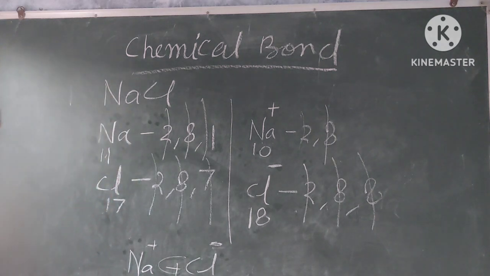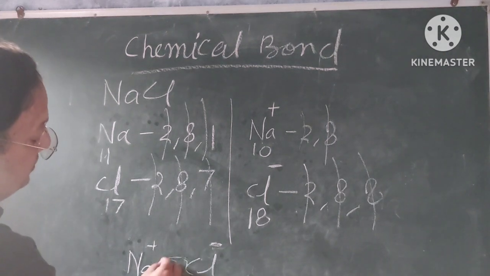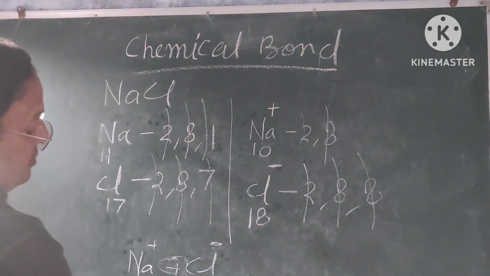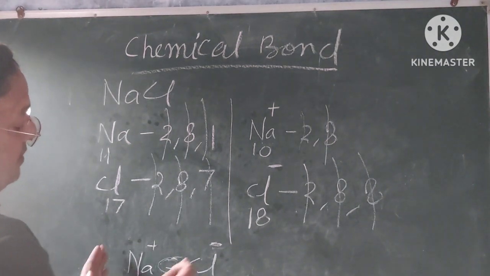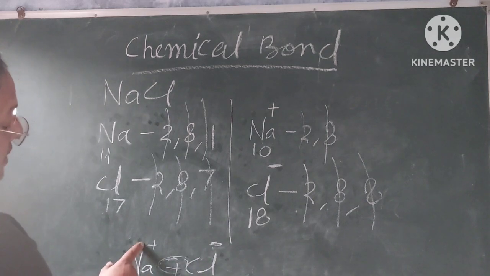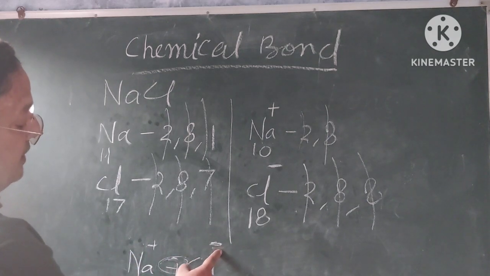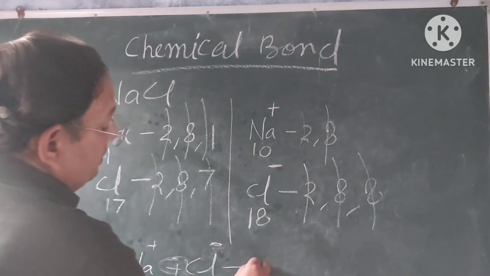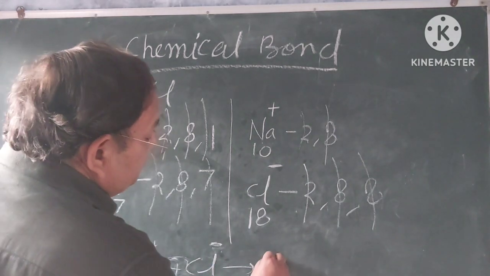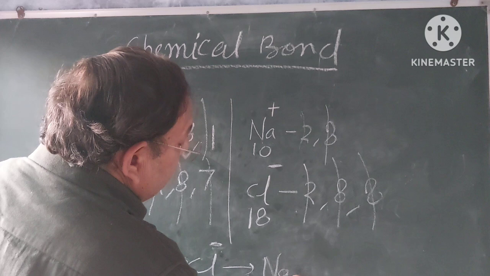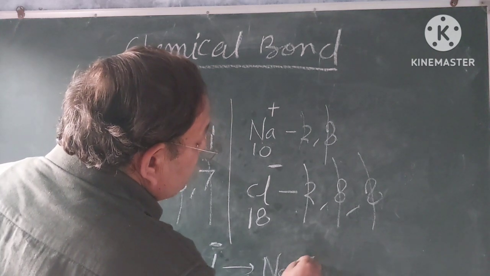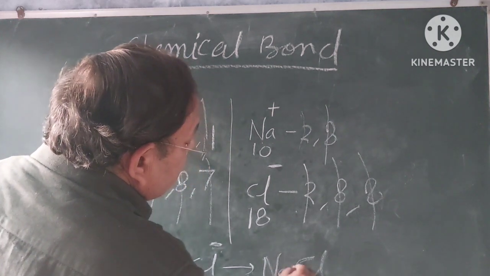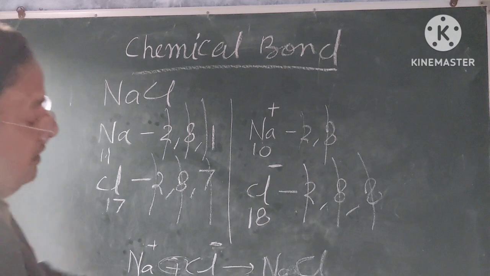This electrostatic force developed between them is responsible for combining sodium ion and chloride ion together and forming the ionic compound sodium chloride, NaCl. Here is this kind of force.